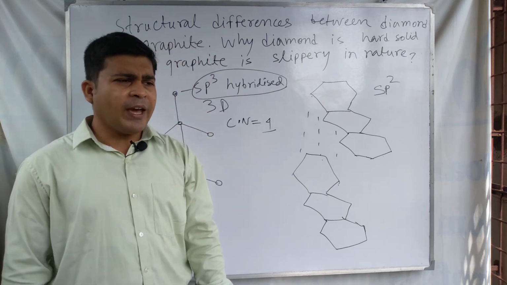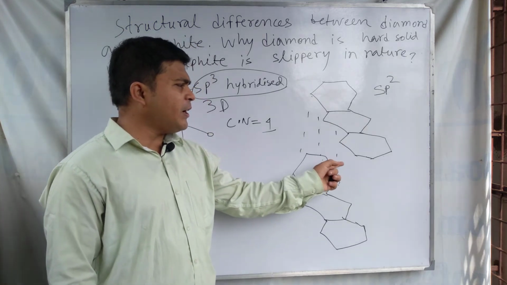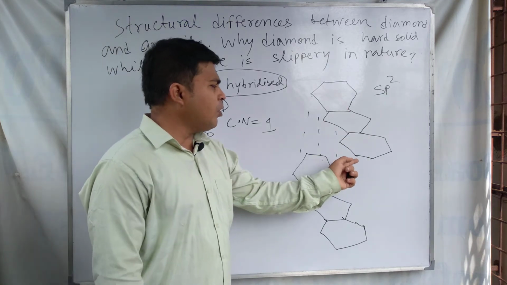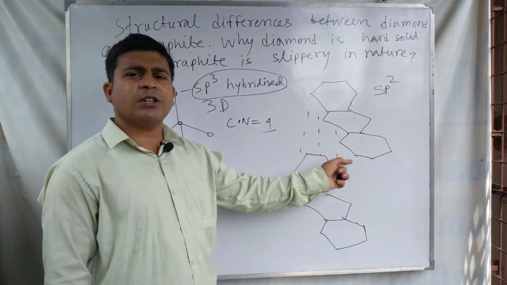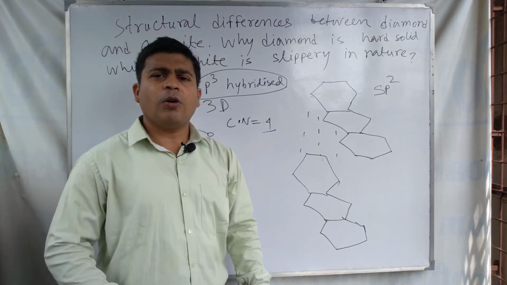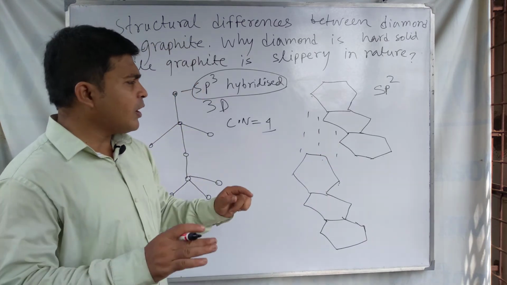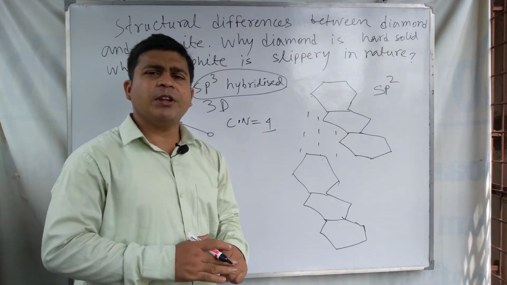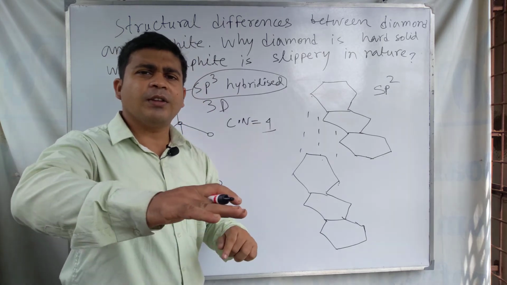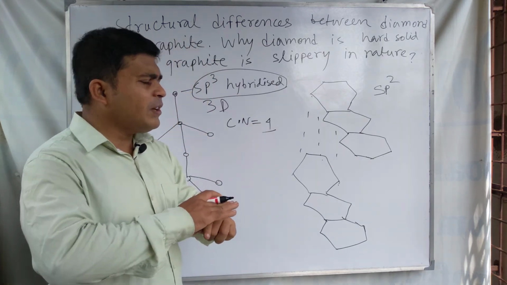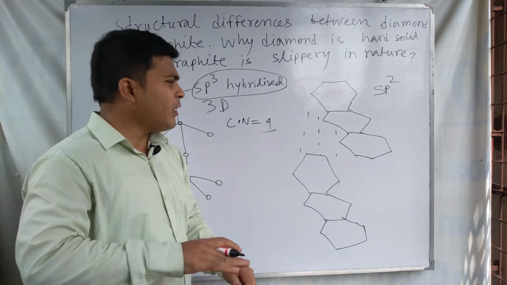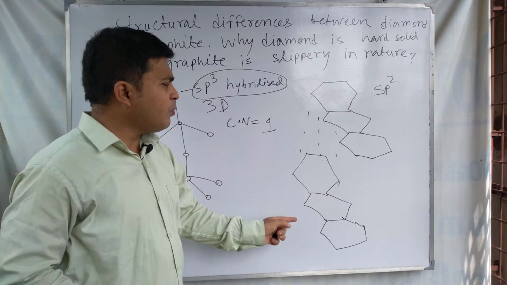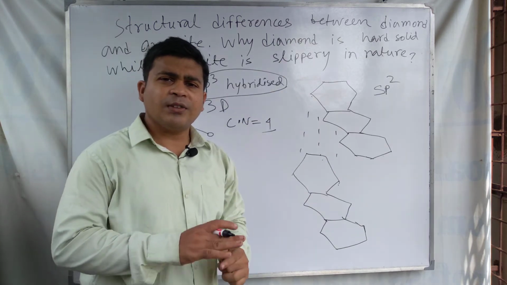As a result, one sheet can slide over another sheet because of the weak van der Waals force of attraction between the successive sheets.